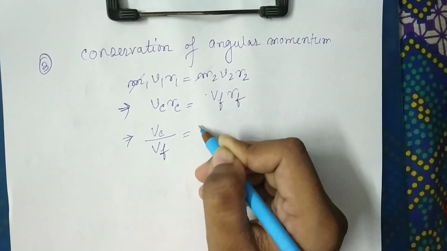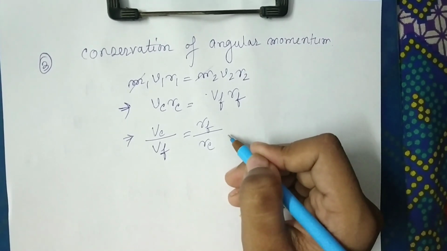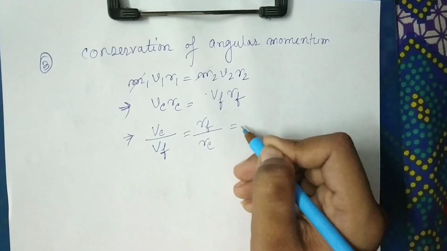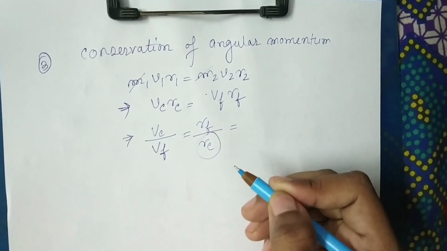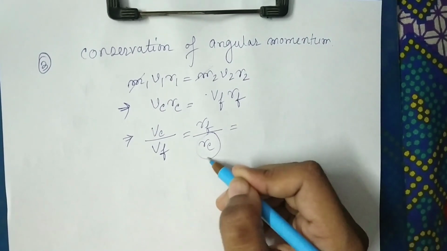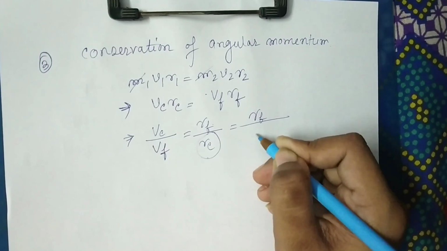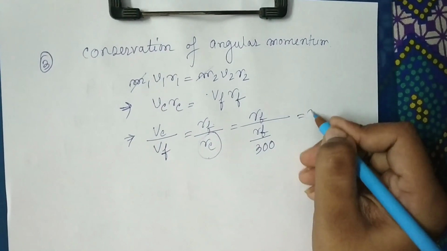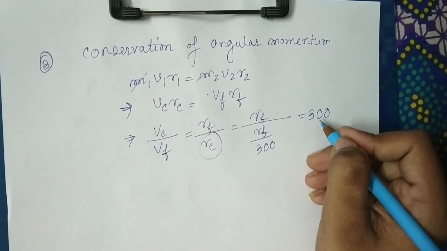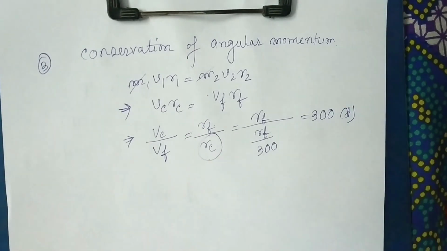It comes rf by rc. And in the question it is given that the distance of the closest approach, that is rc, is 300 times smaller than that of rf. So in place of rc we can write rf by 300. So the ratio comes 300. Option D is correct. Now let's do the next question.